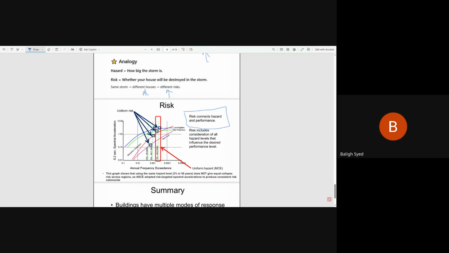But that peak ground acceleration has nothing to do with my structural stiffness, mass, damping, the shape of the structure, or the overall response of the structure. Of course, they are two interconnected parameters. Whatever peak ground acceleration I'm getting, and then how my structure is responding, that's called risk targeted. Guys, I cannot make it simpler than this.